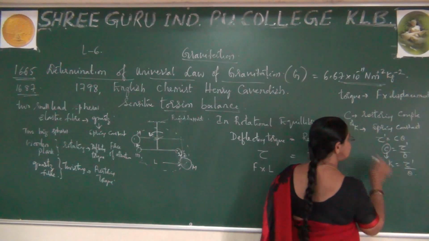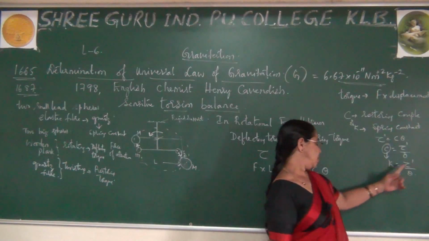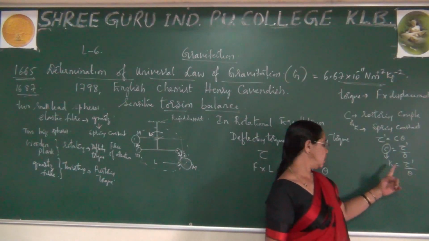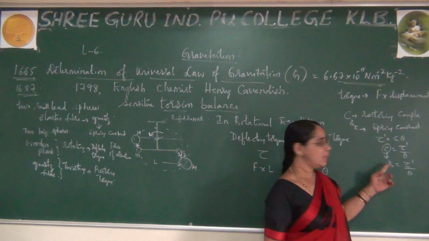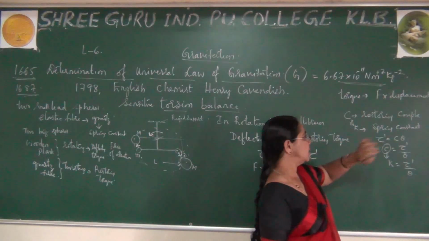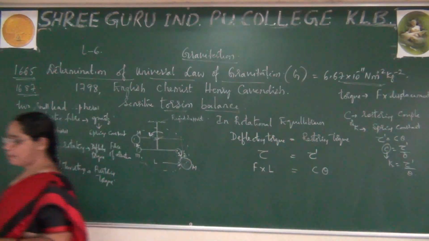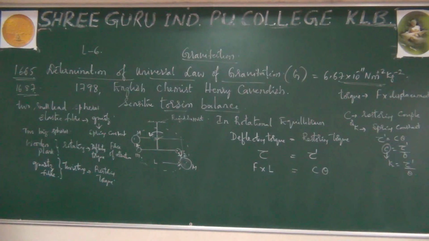What is this K? The spring constant. We already know the spring constant of the quartz fiber. By using it you can write K, which is none other than the spring constant. What is this restoring couple? It is the restoring torque per unit angle of twist.